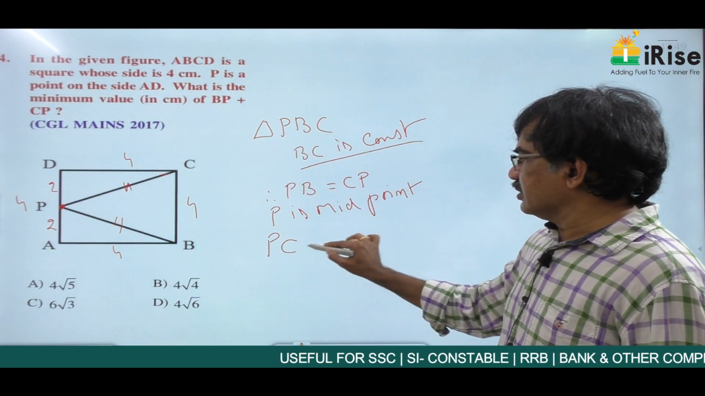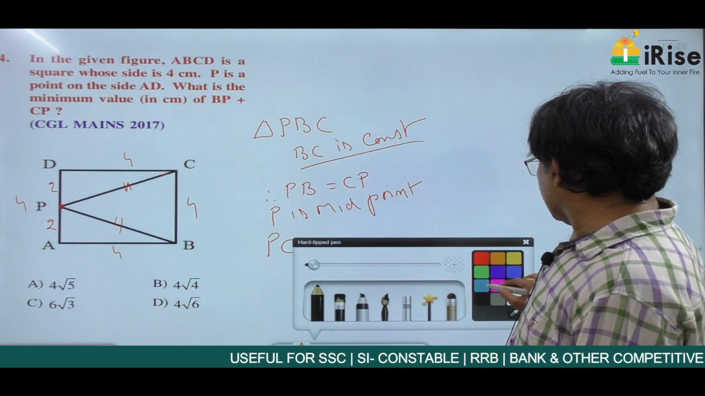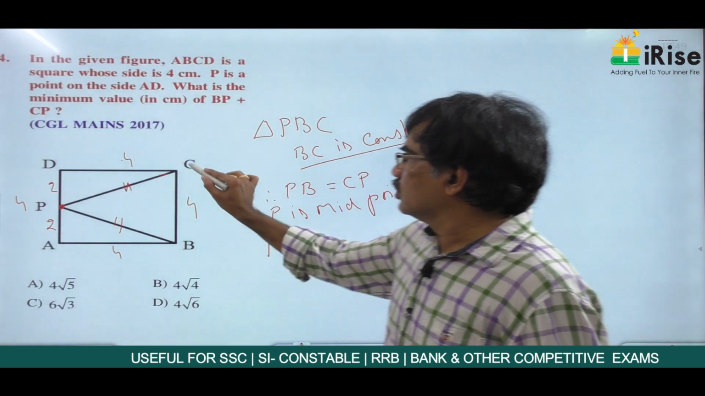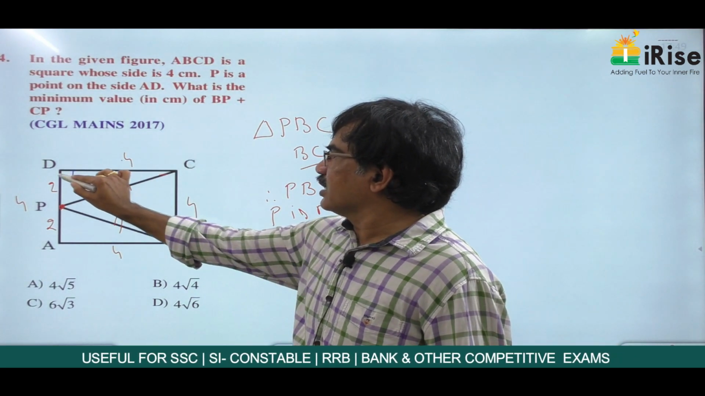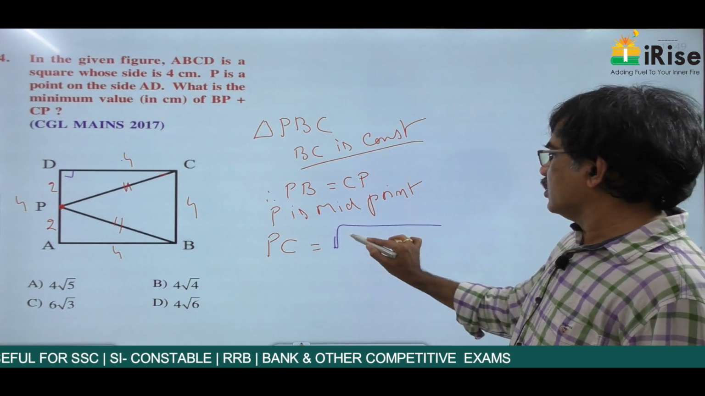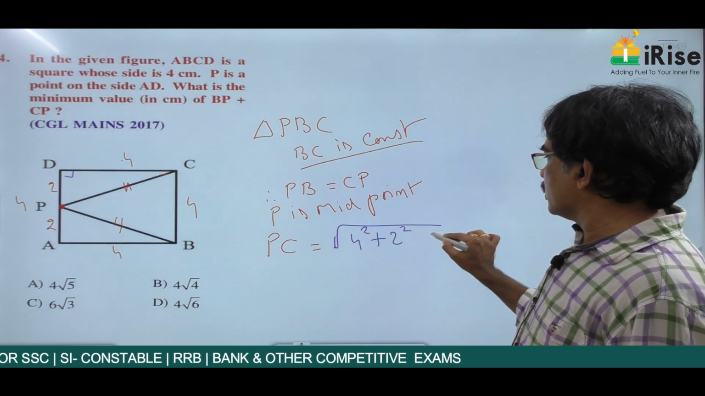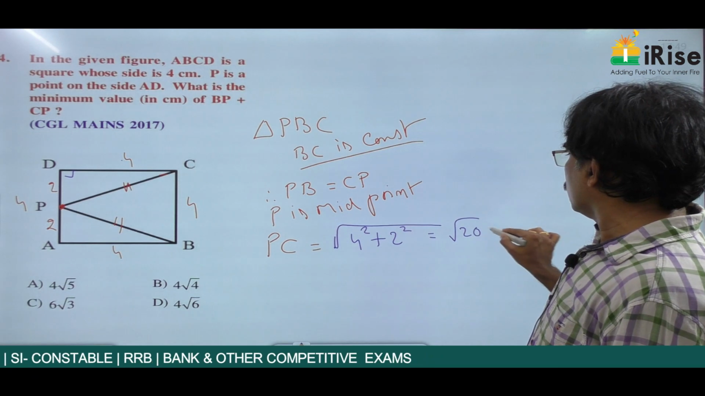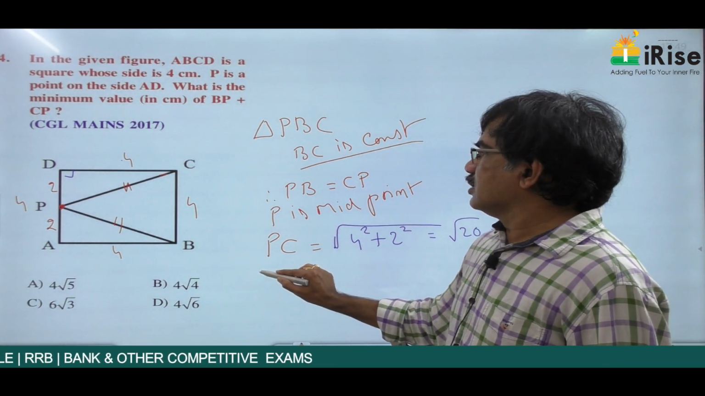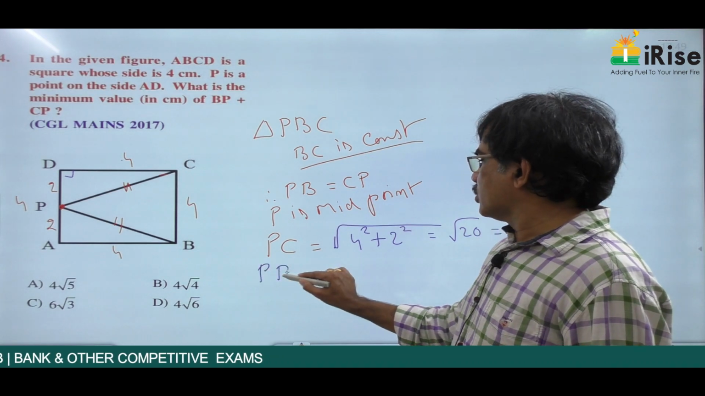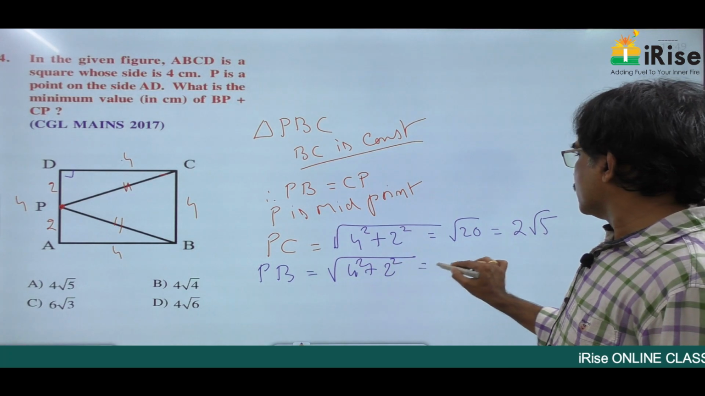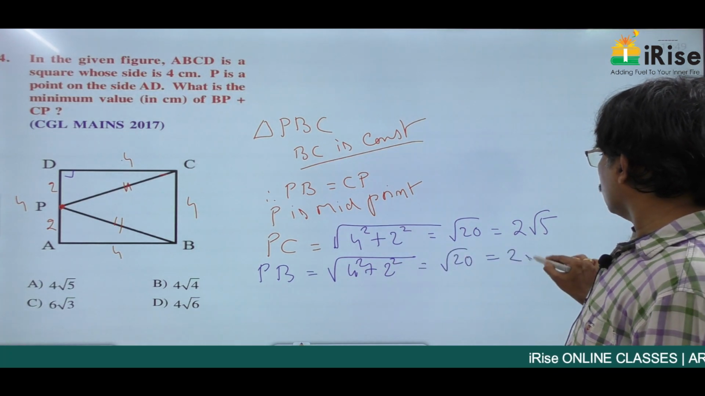Therefore, what is PC? PC is equal to, this is 4, this is 2. So this is a square, a right angle here. Therefore, PC is equal to the square root of 4 squared plus 2 squared, 16 plus 4, root 20. Root 20 is nothing but 2 root 5. Similarly, PB is also the same. PB is the root of 4 squared plus 2 squared, which is equal to root 20, which is equal to 2 root 5.